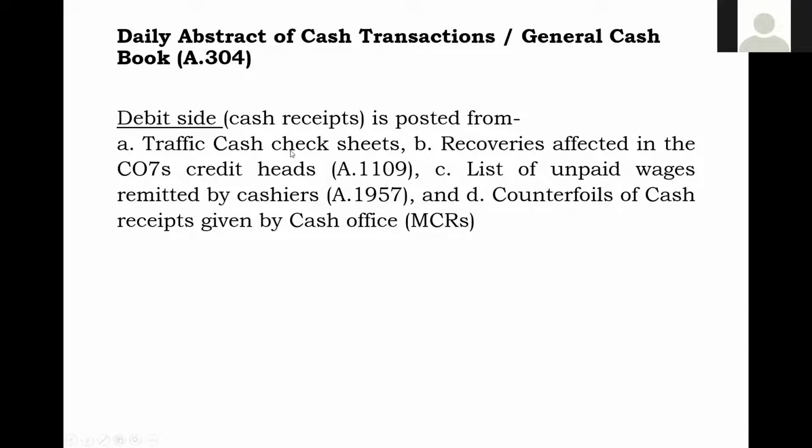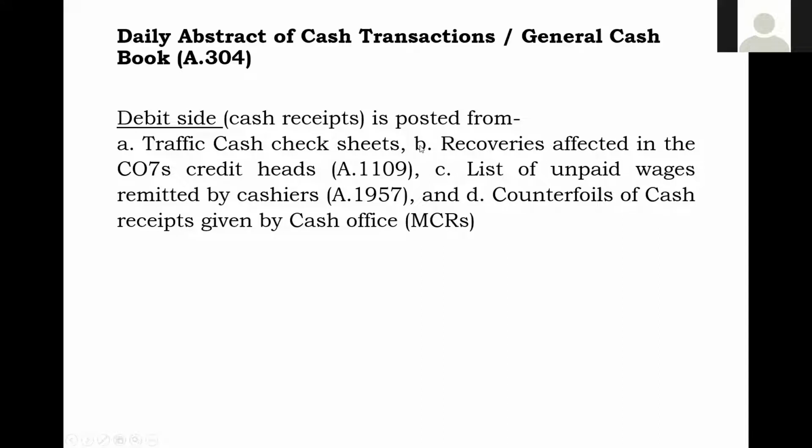So this is done. Then in the daily abstract of cash transactions, what are the items on the debit side? Traffic check sheet, sometimes you have to remember these. I have said it, but remember and write it in the examination. So what is on the debit side? Receipts, cash receipts.